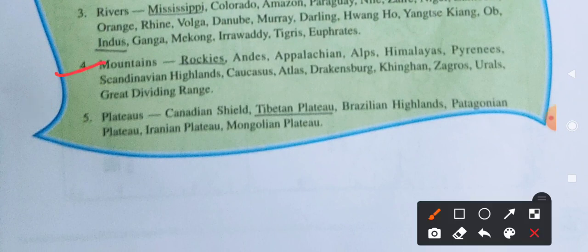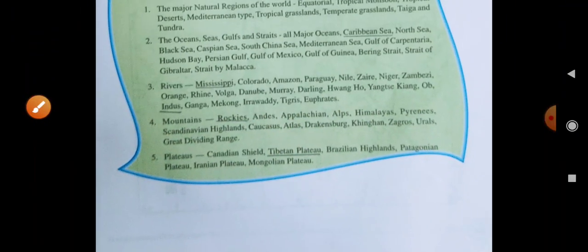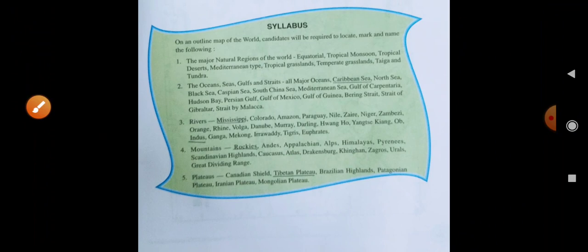Then the mountains. What are the mountains? The Rockies, Andes, Alps, Himalayas, Pyrenees, Scandinavian Highlands, Caucasus, Atlas, Drakensberg, Kinjiang, Zagros, Urals, and Great Dividing Range. So these are all the mountains and mountain ranges. And the last one is the plateaus: Canadian Shield, Tibetan Plateau, Brazilian Highlands, Patagonian Plateau, Iranian Plateau, and Mongolian Plateau. So this is the complete syllabus which we discuss and you have to do.